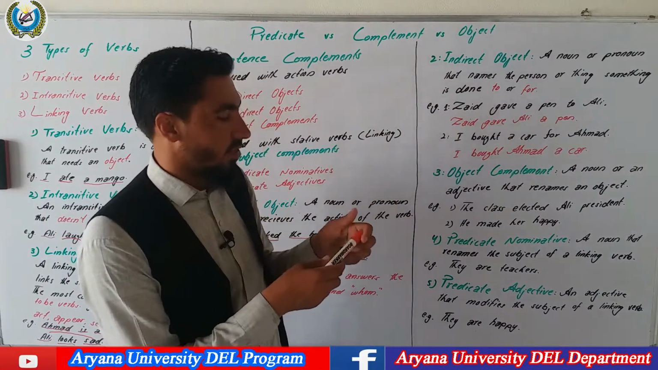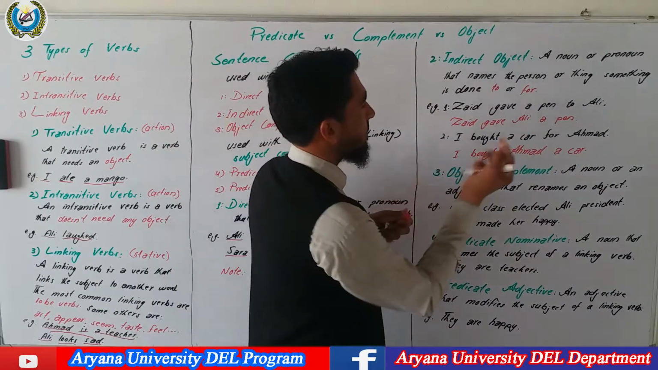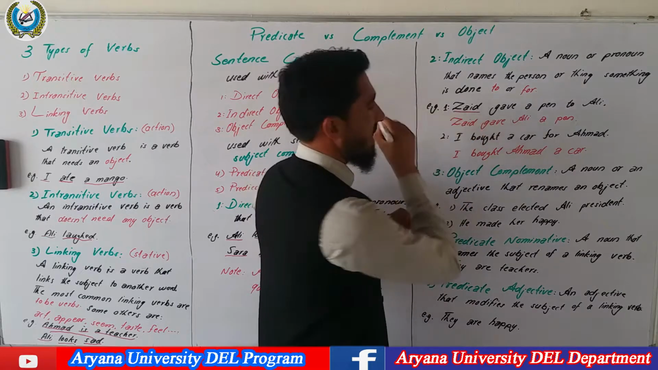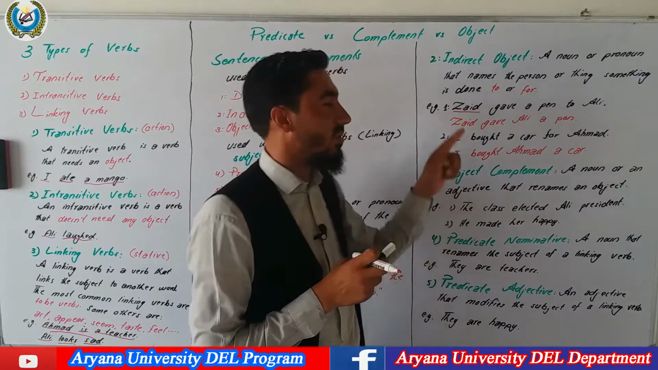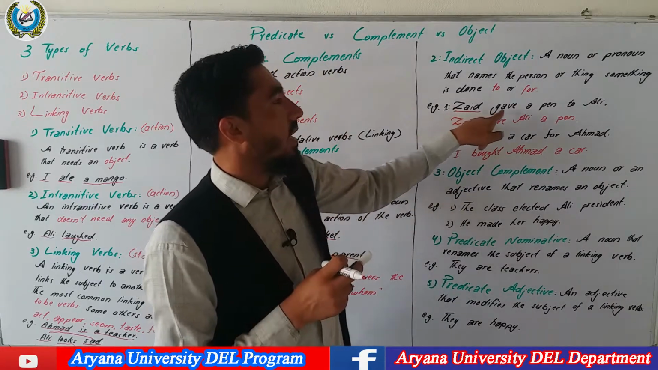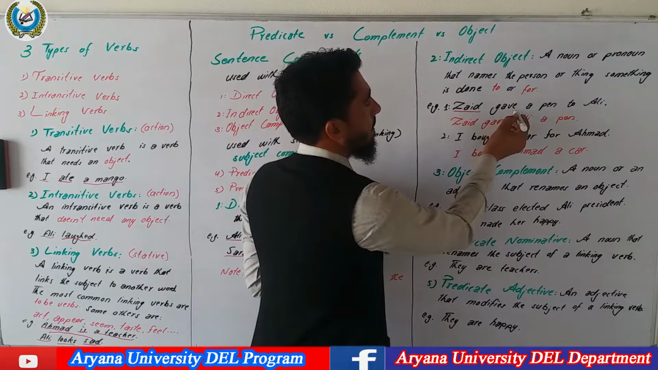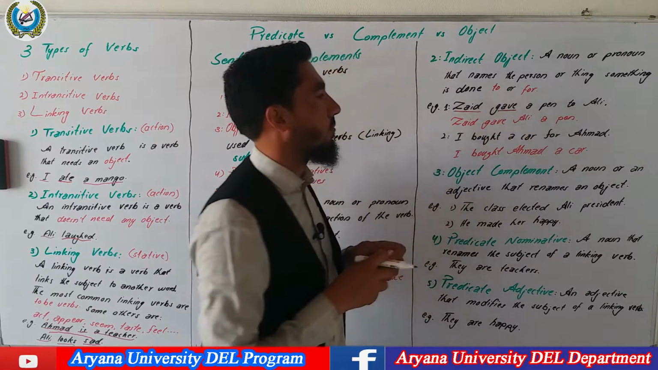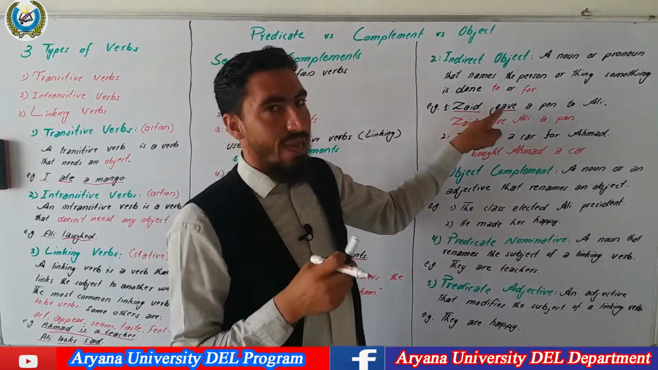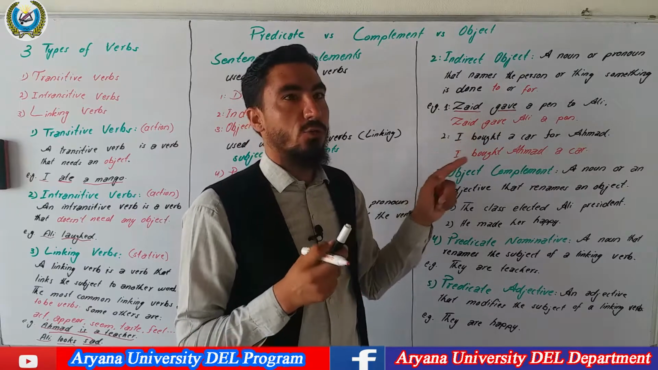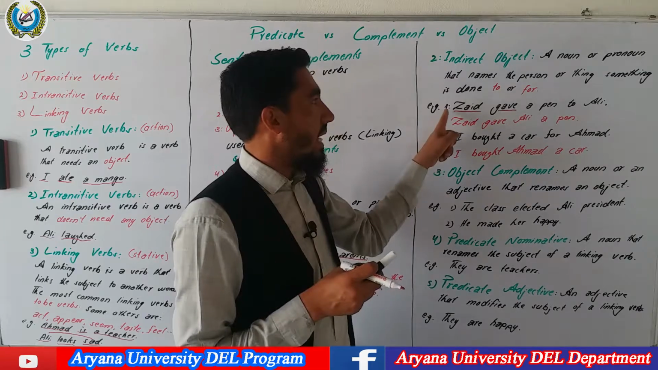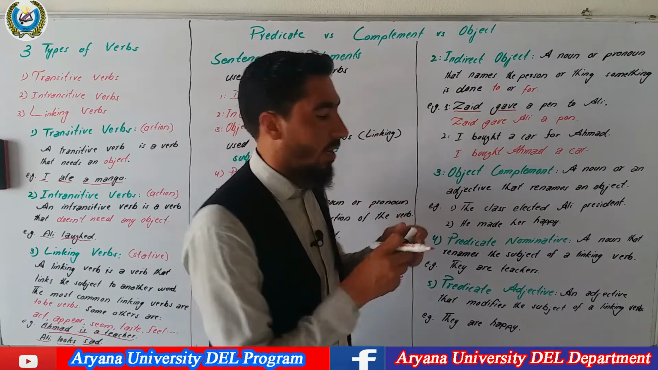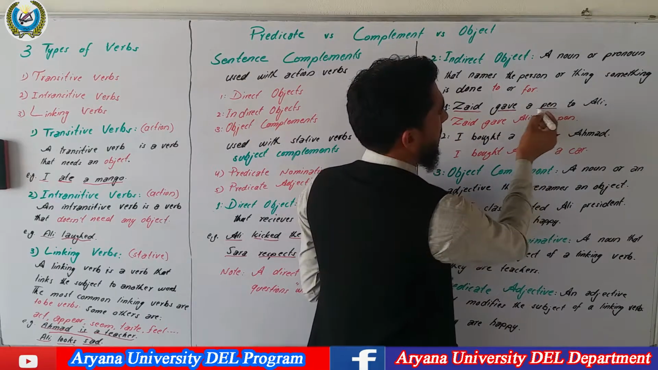In this example, the subject of the sentence is Zaid. Zaid is doing something. Zaid is performing something. That is the doer of the action. And gave is the verb, which is the second form of the verb give. Zaid gave. Zaid gave what? Ask yourself. The part that answers your question is called a direct object. Zaid gave what? A pen. So a pen is a direct object in this sentence.